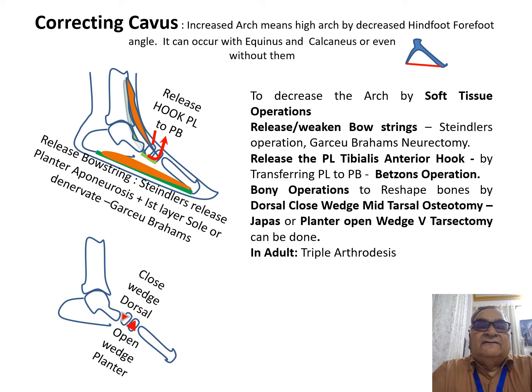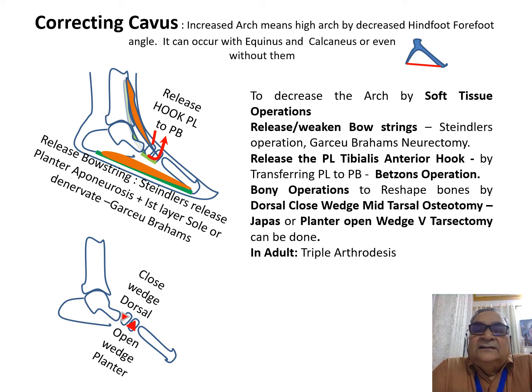Then we go on to the cavus. Cavus means increased medial arch, which means a decreased hindfoot forefoot angle. It can occur with equinus and calcaneus or even without them. You would find that this has happened because the middle part of the arch is being pulled up by the peroneus longus tibialis anterior hook, or the bowstring structures extending from calcaneum to the forefoot are contracted.